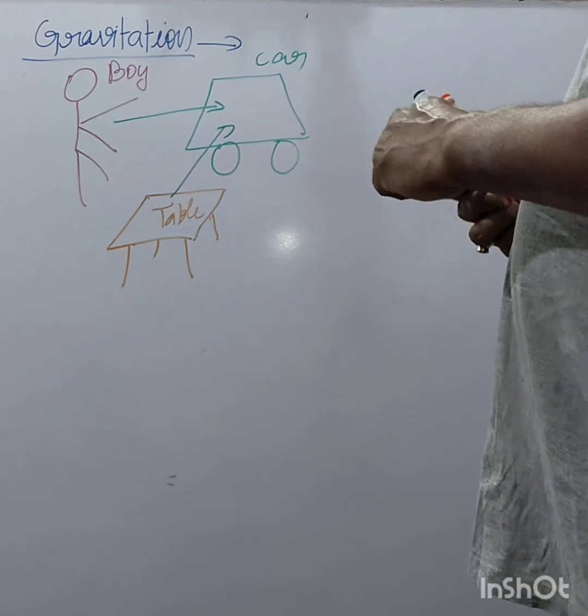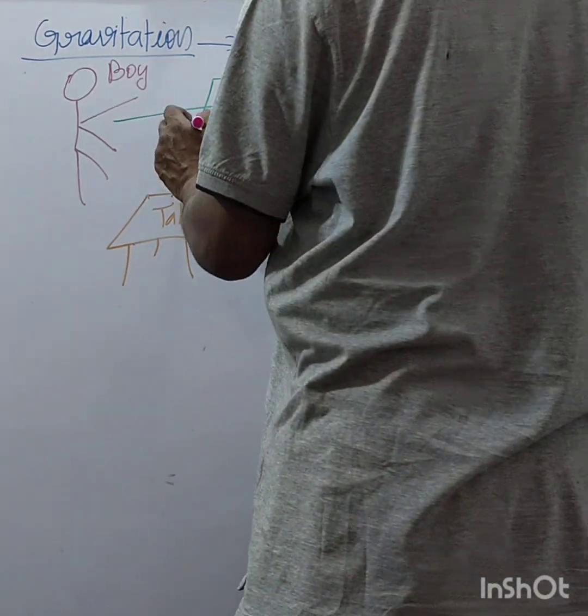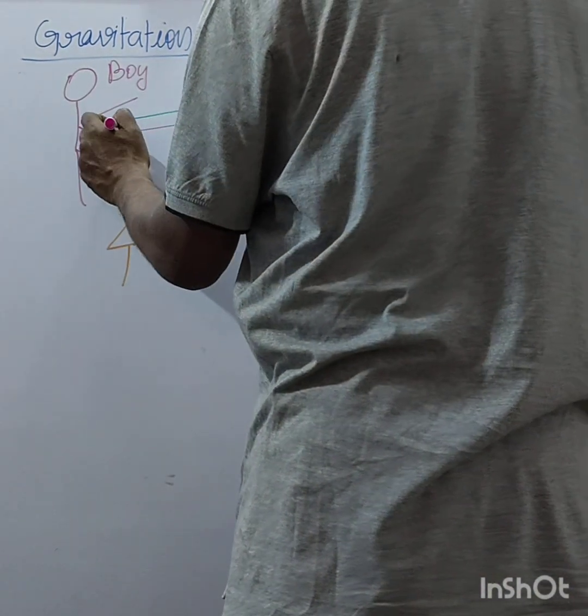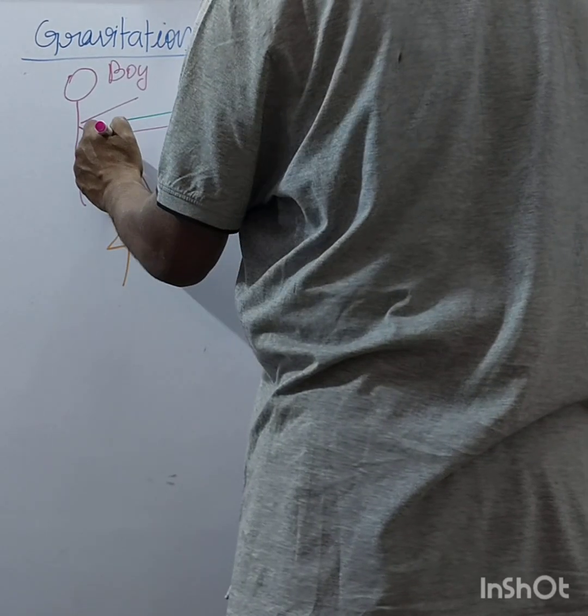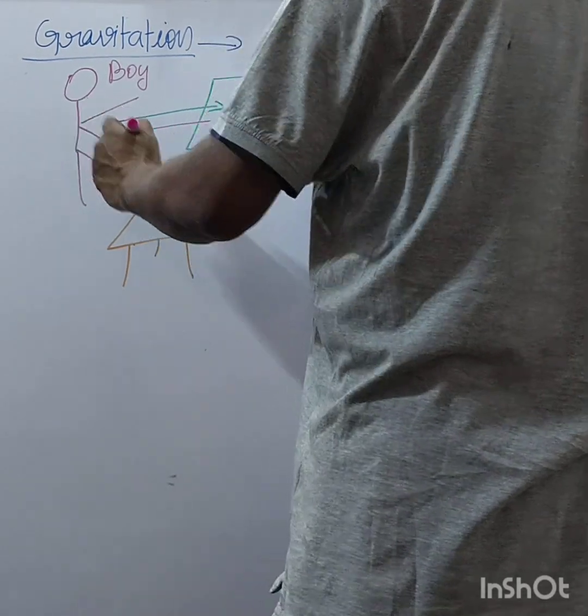And this boy is attracting this car towards itself, and the car and this table towards itself, right?